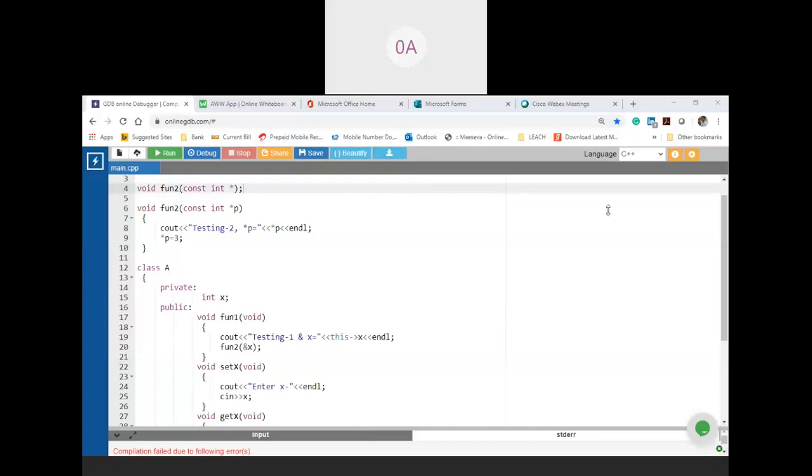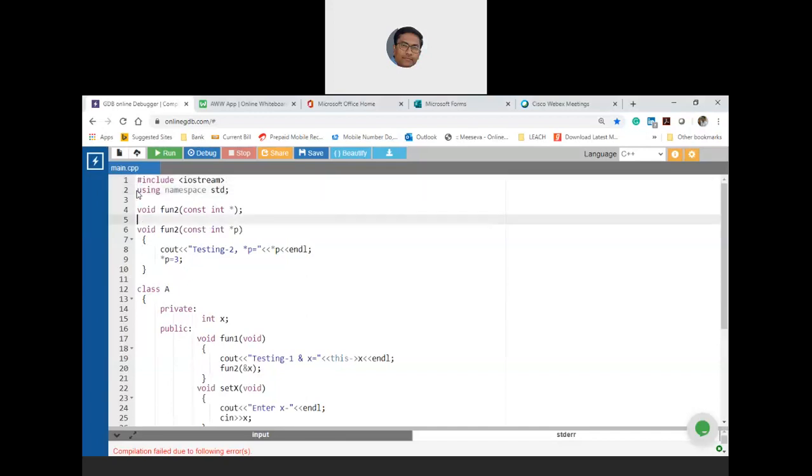Make fun2 a member function, sir. Then, do you want to keep this constant as it is, or change it? No, sir. Just for checking, we are calling a member function inside a member function without an object binding. Fine, let us test that also. So I'll retain it without the qualifier, without this, with only the alias.